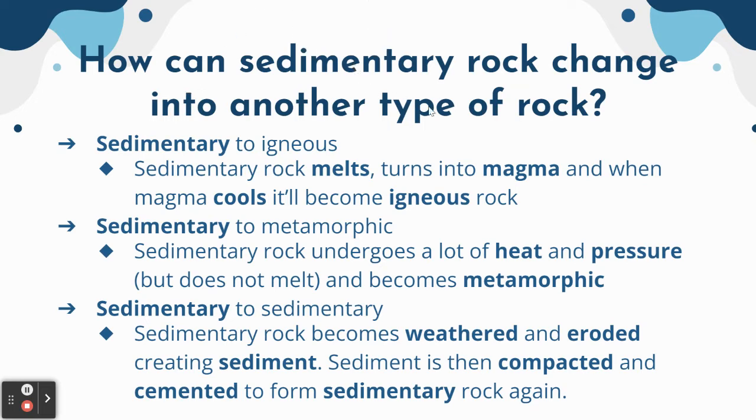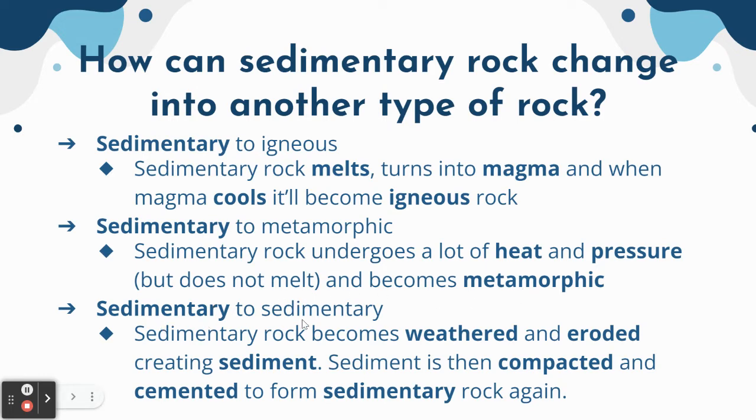So how can sedimentary rock change into another type of rock? Sedimentary to igneous. Sedimentary rock melts, turns into magma, and when magma cools, it becomes igneous rock. Sedimentary to metamorphic. So that sedimentary rock undergoes a lot of heat and pressure, but it does not melt, and then it becomes metamorphic rock.